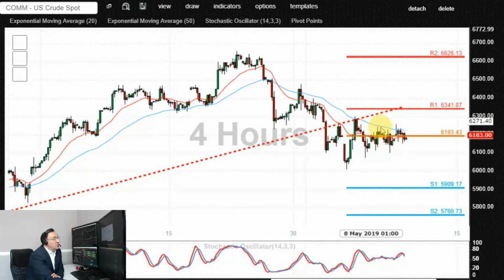This type of pattern normally tends to break to the downside, so the bears appear to be in control below this 63, 63.40. So either a spike below and aggressive move lower could potentially target 60, 59, possibly even 57.60 to the downside. Alternatively, a breakout higher and the end of day close above 63.40 could potentially create a short squeeze and a spike higher towards 65, 66.26, possibly even 68 to the upside.